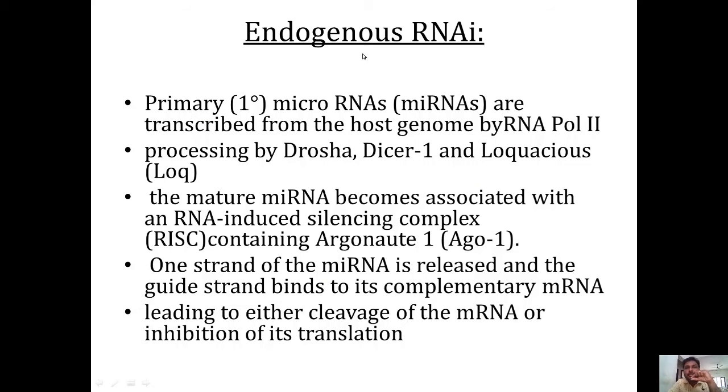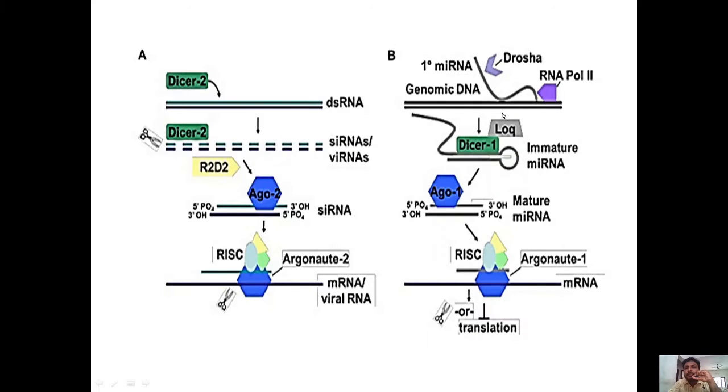Next is the endogenous RNAi or microRNA, miRNA, pathway. This is actually meant to regulate the expression levels of various genes within the host genome itself. If the expression level of a particular gene needs to be controlled, then this endogenous RNAi pathway gets activated.